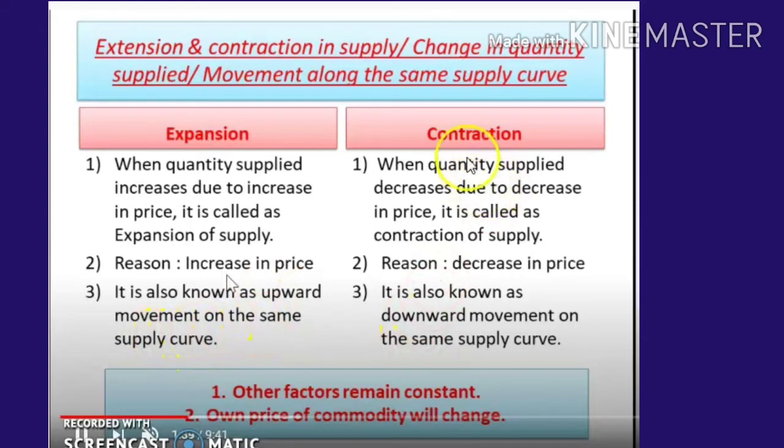It is also known as an upward movement along the same supply curve. Okay. So next is contraction. When quantity supplied decreases due to a decrease in price, it is called contraction in supply. So the reason is a decrease in price. Other things are not affecting it, only price is, as I told you. It is also known as a downward movement along the same supply curve. So it's a contraction.